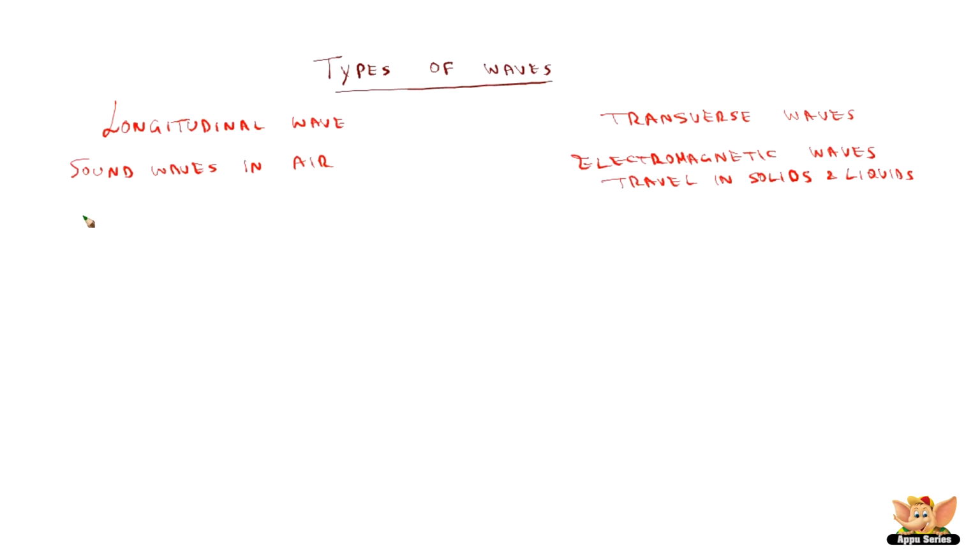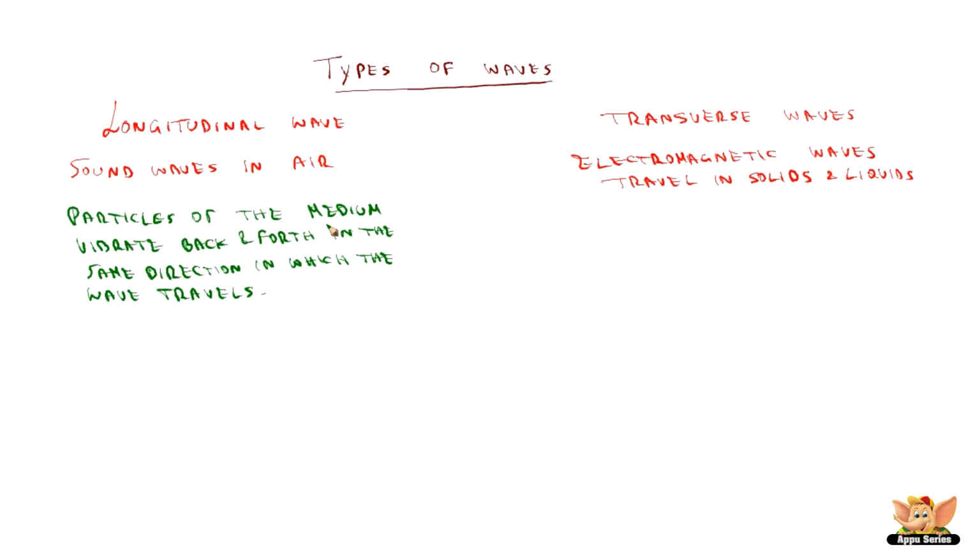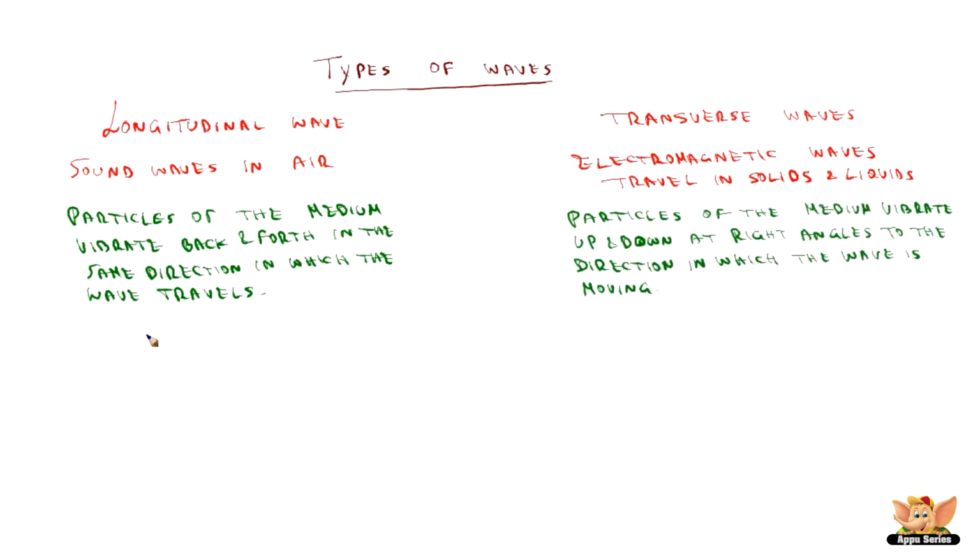So basically, particles of the medium vibrate back and forth in the same direction in which the wave travels. Whereas in transverse waves, the particles of the medium vibrate up and down at right angles to the direction in which the wave is moving. So it is very different. In a longitudinal wave, it travels in the same direction because particles move back and forth. Whereas in the transverse wave, the particles move up and down, hence they travel at right angles to the direction of motion.